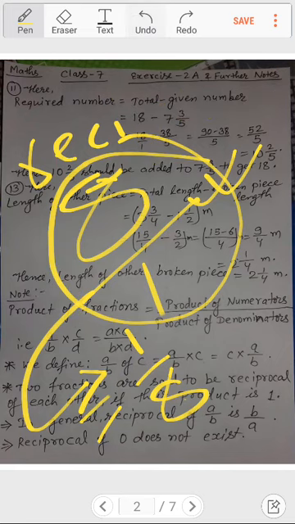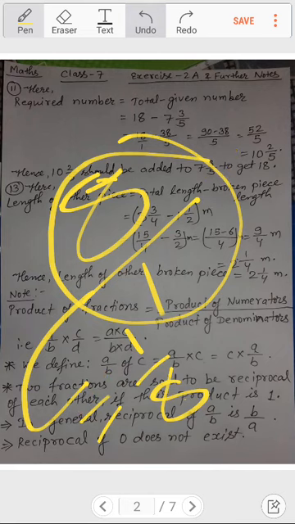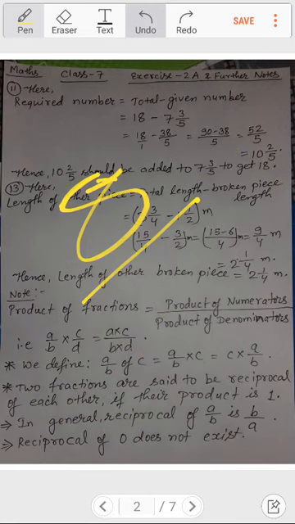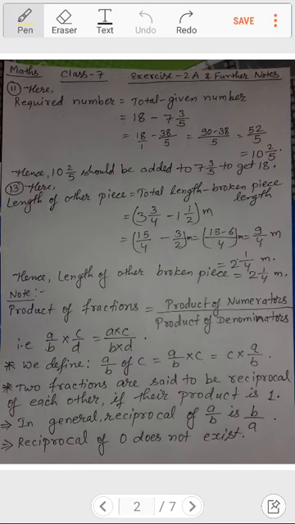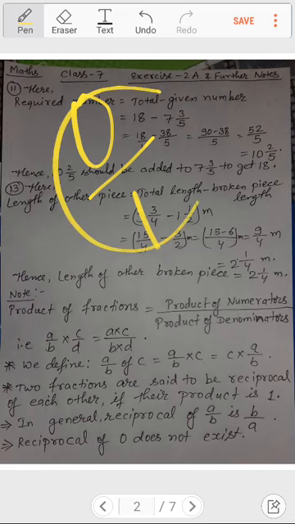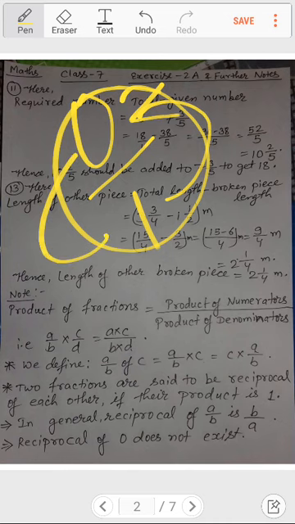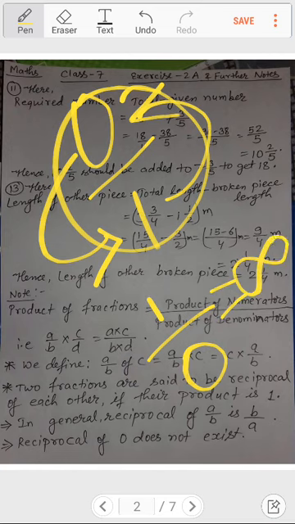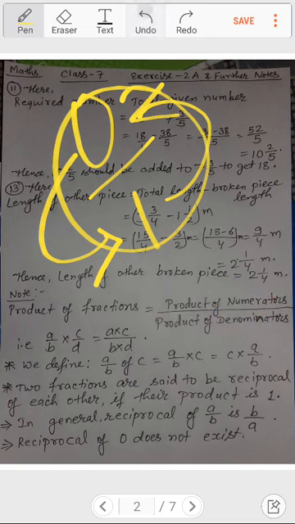So if you see, the same thing is in the notes. And reciprocal of 0 does not exist. Do you know why? 0 can be written as 0 by 1 or 0 by any number. But when we take the reciprocal, the numerator goes down and the denominator comes up. It will become 1 by 0. And something by 0 is infinite. It is represented by this symbol of infinity. So it has been said that it does not exist.